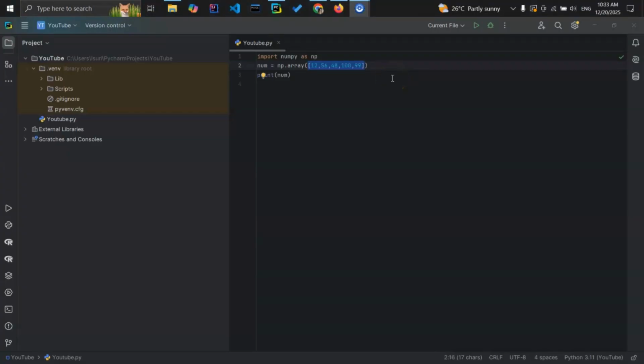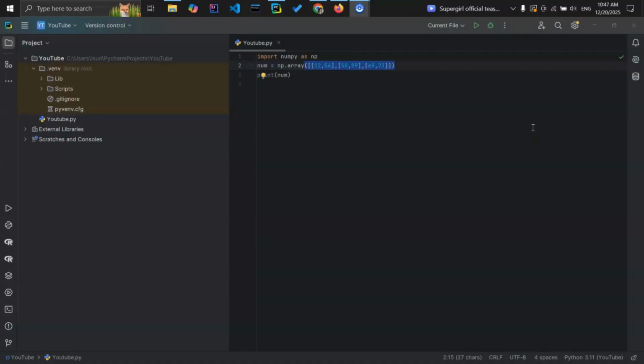If the array function has one tuple or list, we call it a one-dimensional array, right? This is a one-dimensional array because the array function has only a tuple, right? A one-dimensional array is like a row.